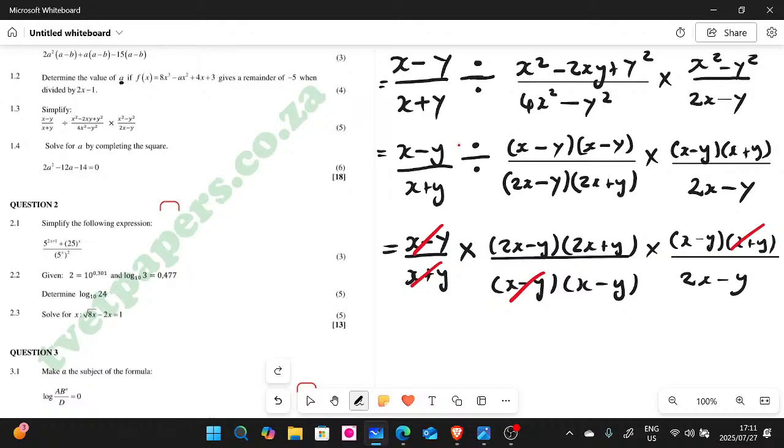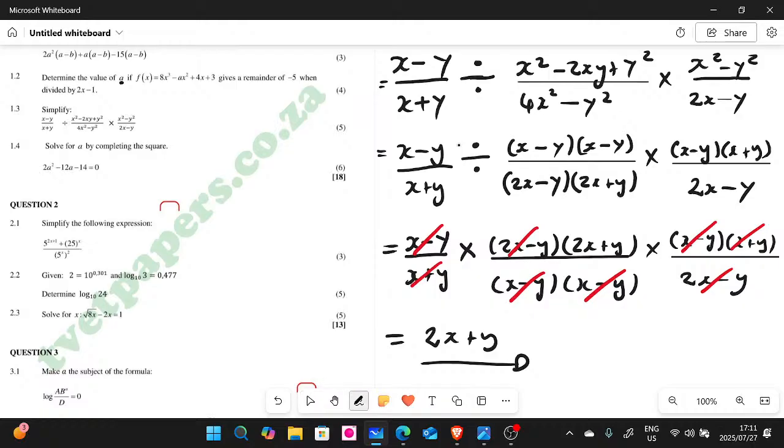So we have again this x minus y with another x minus y there, and then we have 2x minus y and 2x minus y, they divide each other. So what is it that we are left with there, guys? Can you see what we are left with there? We are left with 2x plus y. So that is your final answer, guys. I know it looks challenging, but really it was not, people. It was a straightforward type of question.